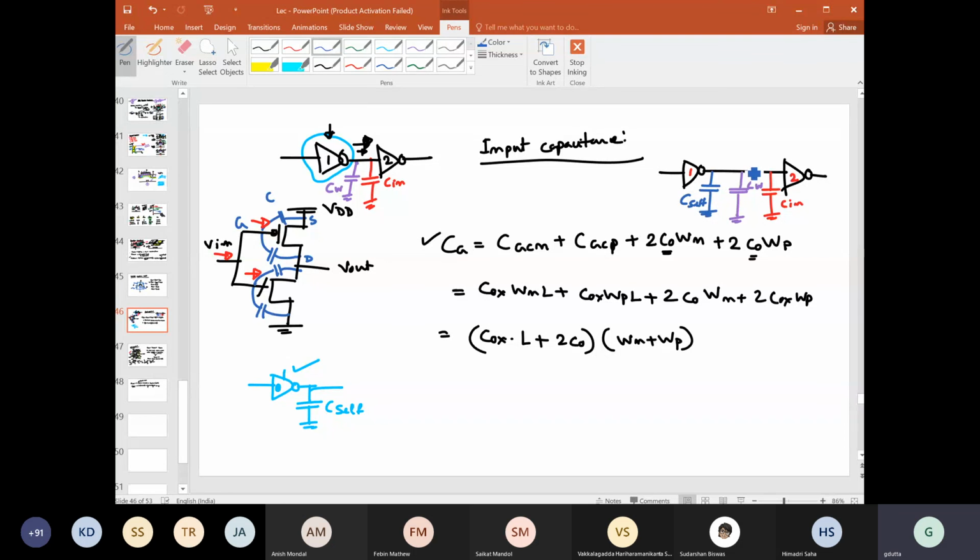So even if you think of only this part, if you are driving only this inverter, this C self will always be there. So if you have only one inverter and you change the input with a step, at the output you will still get some delay. You can still find the delay from the midpoint to the midpoint. This is due to the self loading.